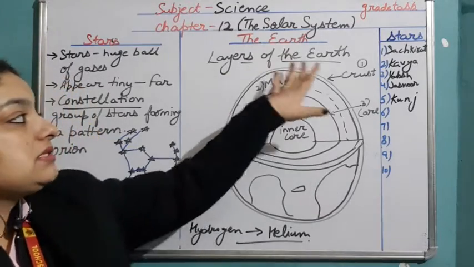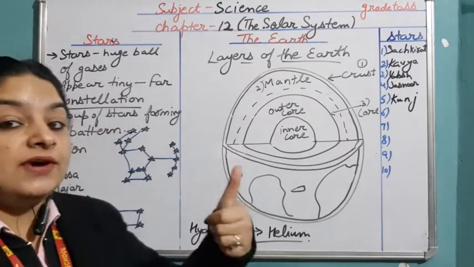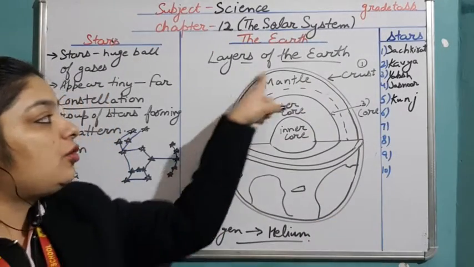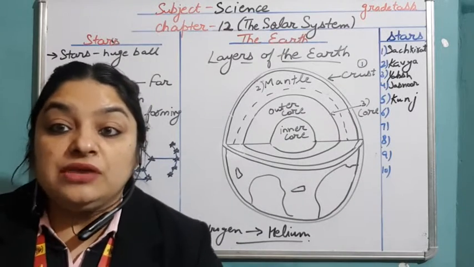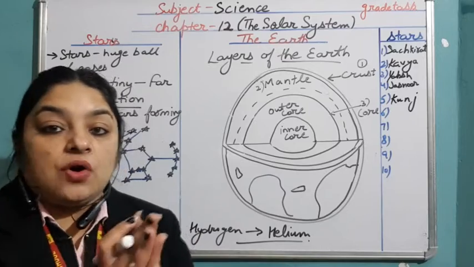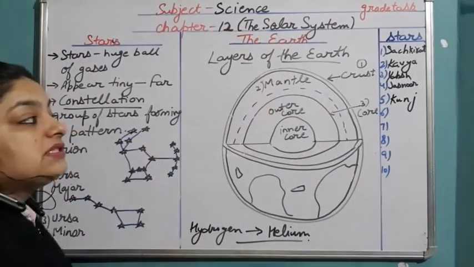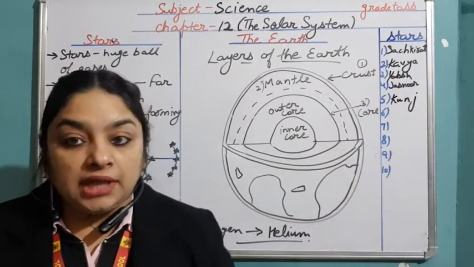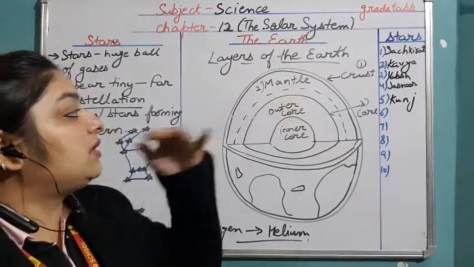Now next topic is layers of the earth. What are the different layers of the earth? There are three layers of the earth. First one is the crust. What is the crust? The outermost layer of the earth, which is the hardest among all the layers, on which we walk, on which we live. All the living beings, all the oceans, continents are present on the outermost layer of the earth. That outermost layer is known as the crust. It is around 5 to 70 kilometers thick below the oceans and below the continents.